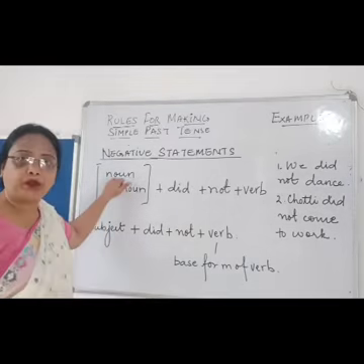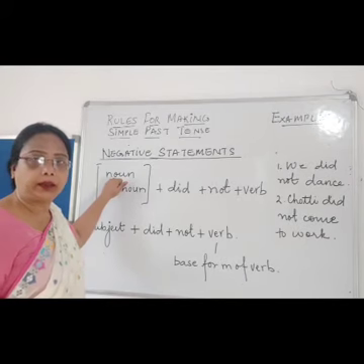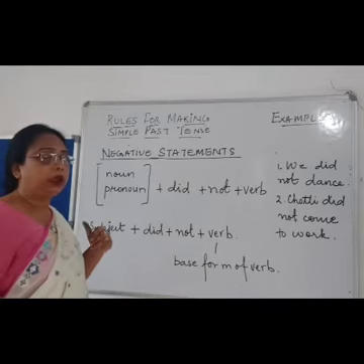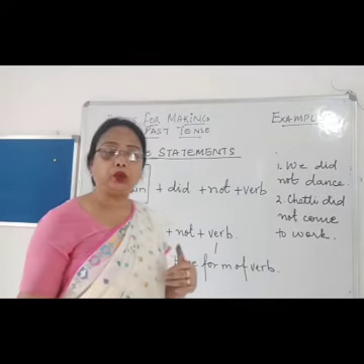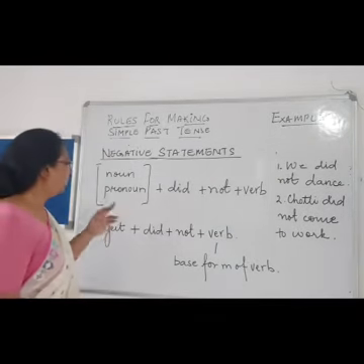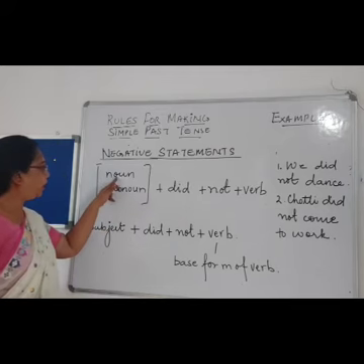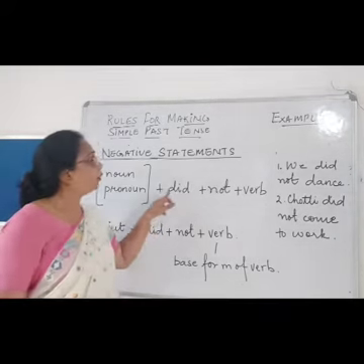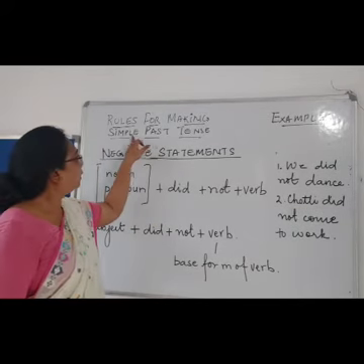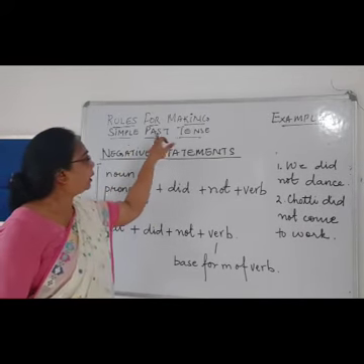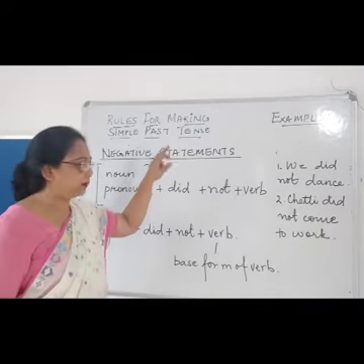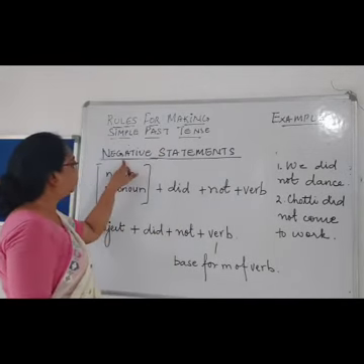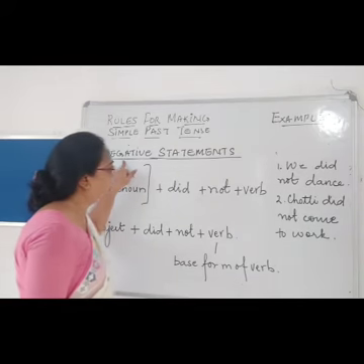Nouns mean the name of a person, place, thing, animal, whatever it is. And pronouns are he, she, it, they, you, we, I. Then we will use did to show that the action has already taken place, past tense, right? Then we will use not. Why not? Because we have to show it is a negative sentence.